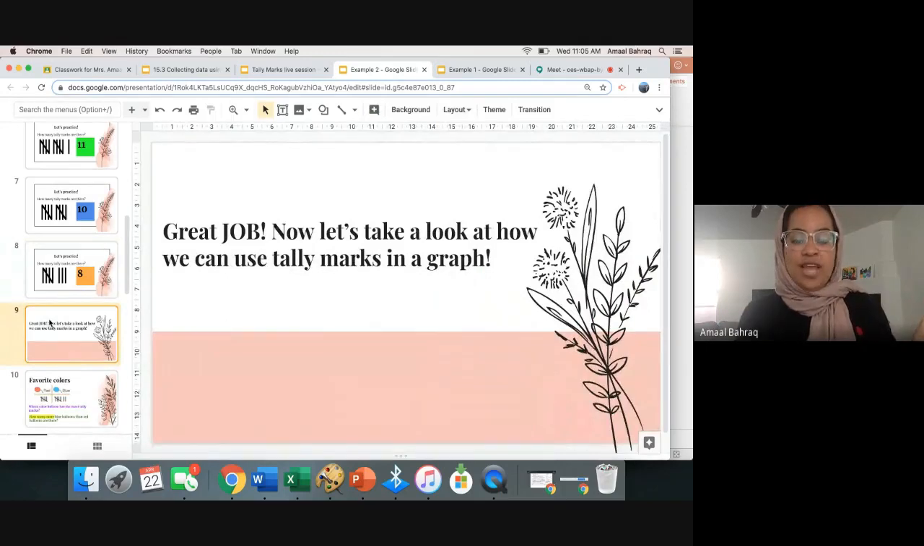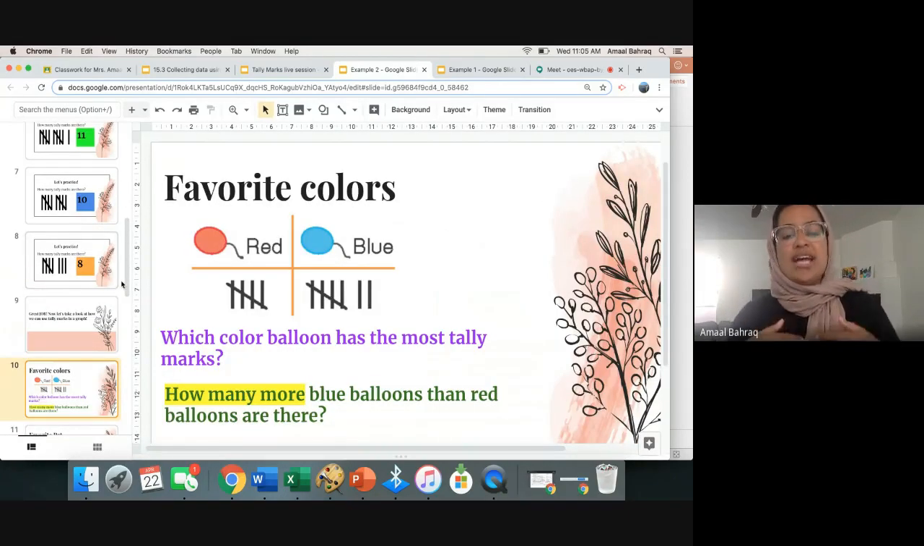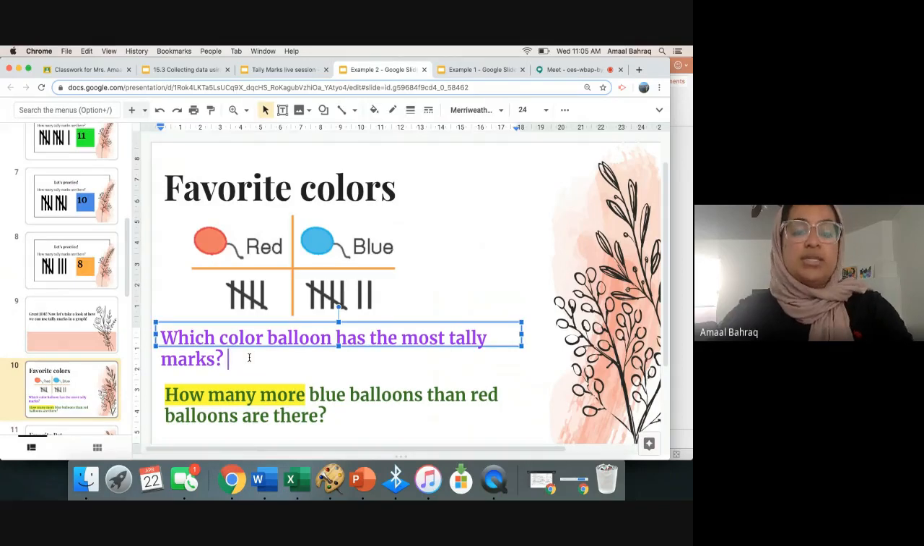So great job. Now you know how to use tally marks. But now we're going to use tally marks and put them into a graph, okay? So Miss Amal went around her neighborhood and asked people what their favorite color was. So I asked them, do you like red or do you like blue? And they had to pick one, okay? So let's start off with Izan. Izan, which color balloon has the most tally marks?